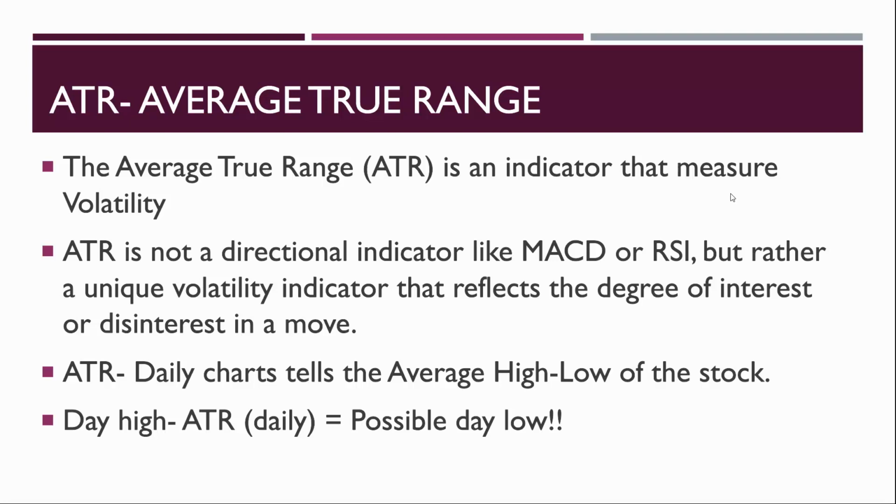So if you find a good reversal, like I entered at 196, if there was a reversal at 193 or 192, you can book partial profits and move your stop loss to the entry point, so that you don't lose anything in this trade. But you can wait for this stock to completely capture these ATR points, like the complete 12 points from 196 to 190 you can capture.